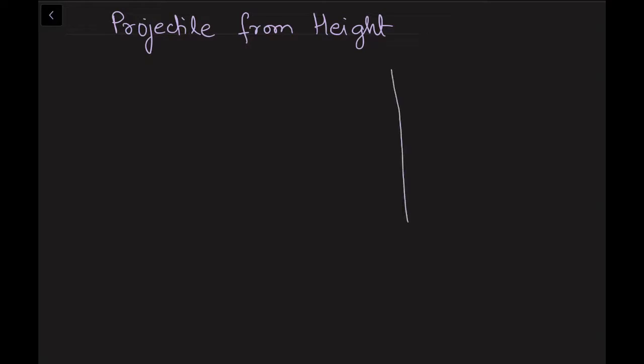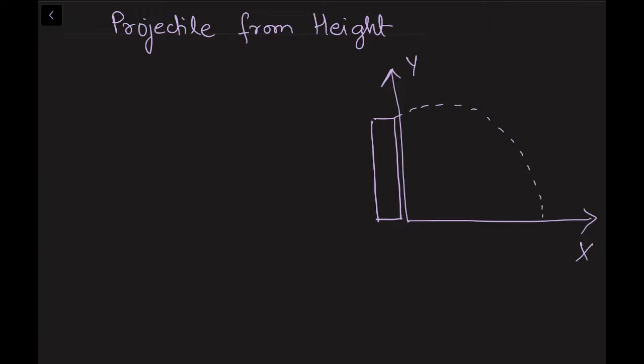Suppose this is my y-axis and this is my x-axis. Say I have a building over here along the y-axis, and from the top of that building I am throwing a ball. So what do you think, what shape will it take? It will again be a parabola, but this time it is going to be a parabola from a certain height and not from ground level. So let us try to draw this diagram.